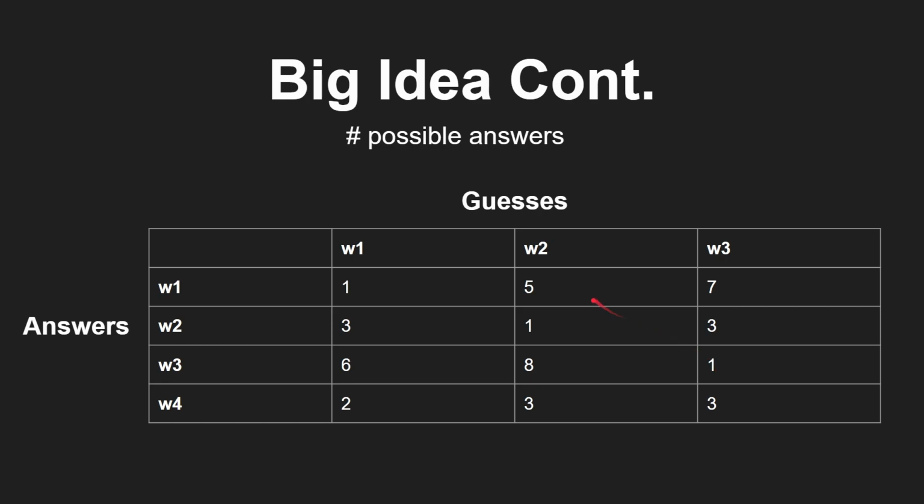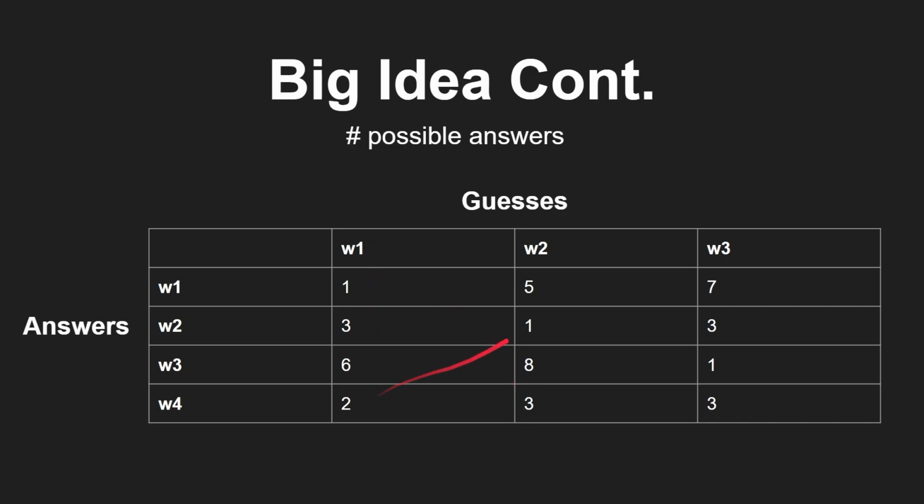However, when we're not so lucky, we can get a different number. So when we guess W1, but the real answer is W2, maybe the information that we get from that guess allows us to narrow down our answer list to 3 words. And then when we guess W1 but the real answer is W3, maybe we narrow it down to 6 words, and so on for all of these numbers. So we're going to build this matrix in our code using the information that we can get from the guess list, answer list, and the feedback from the actual program.